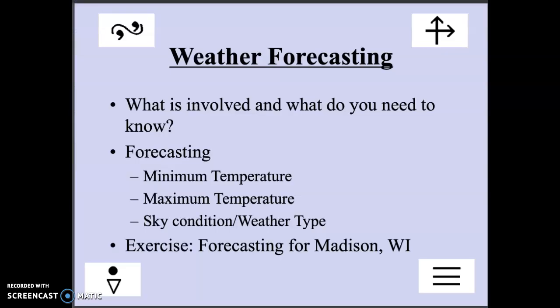So, our activity this week is weather forecasting, and we're going to be focused on three specific things: minimum temperature, maximum temperature, and sky condition slash weather type. So, if it's going to be cloudy, say it's cloudy. If you think it's going to rain or snow, say it's going to rain or snow. This is over a 24-hour period, so you're forecasting for a specific day, the full day.